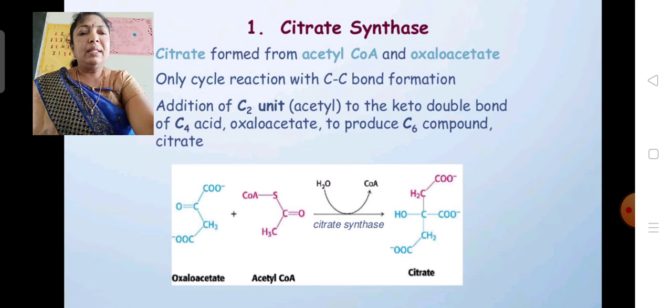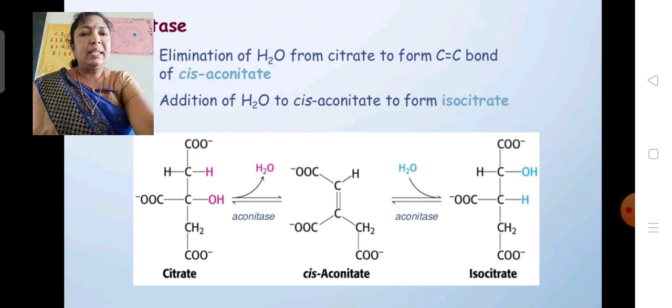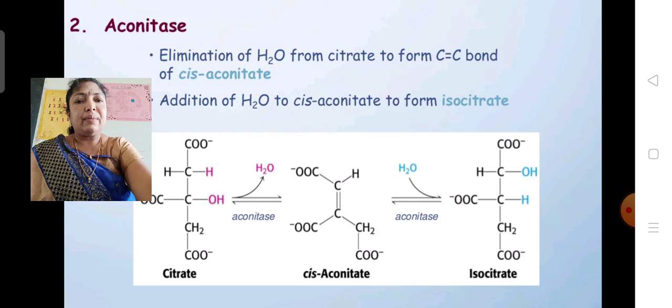Here see in the molecular formula citric acid consists of 6 carbon. So it is a 6 carbon compound, citric acid. This is the first reaction. This is the condensation reaction.